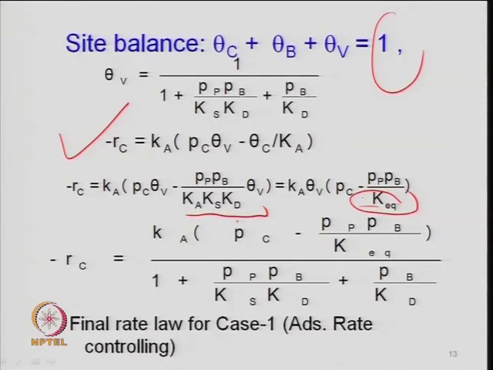These terms are just defining a kind of driving force which is required for a reaction to happen. If this driving force is not there, or a great difference is not there, there will not be any chemical reaction. So, this gives you the idea of how far you are deviating from equilibrium, which is P c minus P p P b upon K equilibrium.